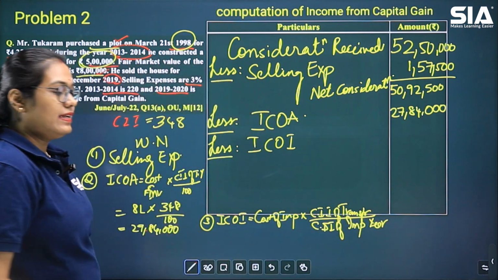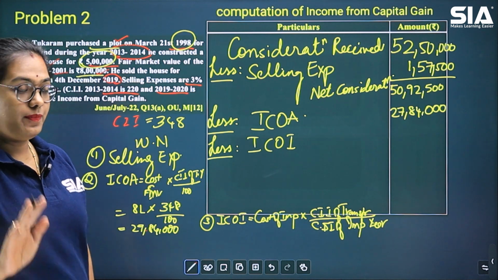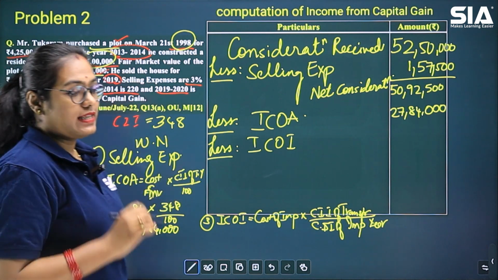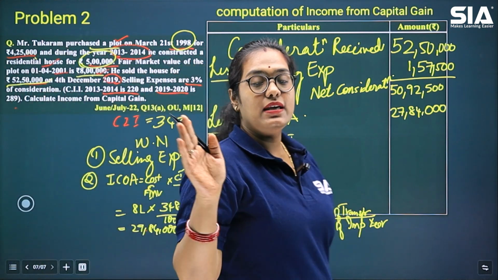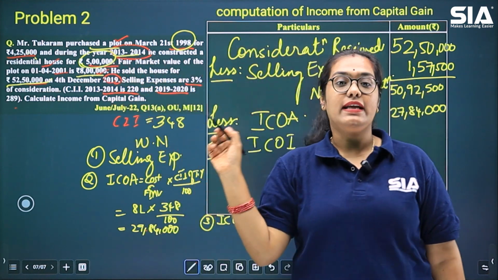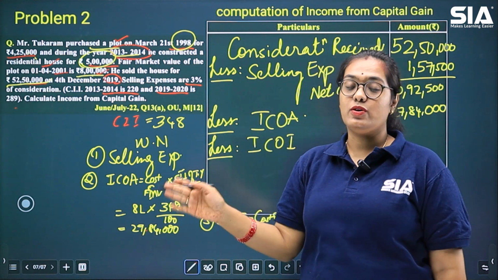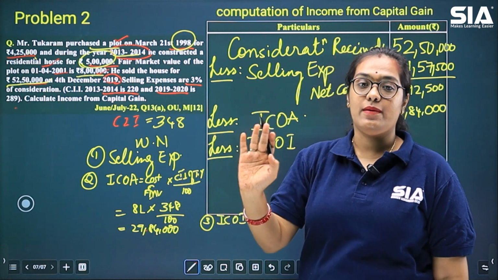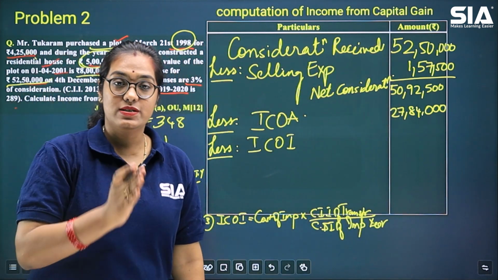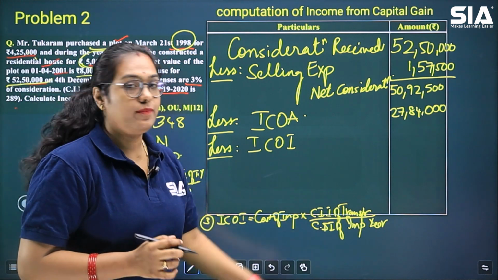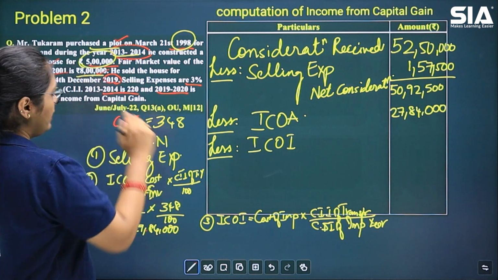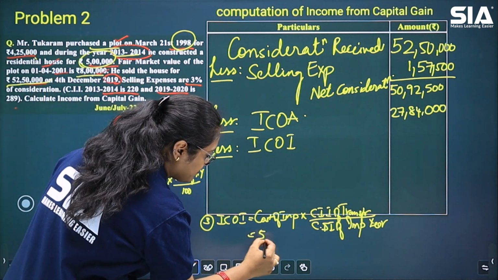Now you may be asking why CII of improvement year and not 100? Because this improvement which was made is after 1st April 2001. You can see here in the question that the building was constructed in the year 2013-14. Because it was constructed after 1st April 2001, our formula will be like this. If it is before 1st April 2001, then we would have divided it by 100. Okay, so let's calculate this now. Cost of improvement is how much? It is rupees 5 lakhs.